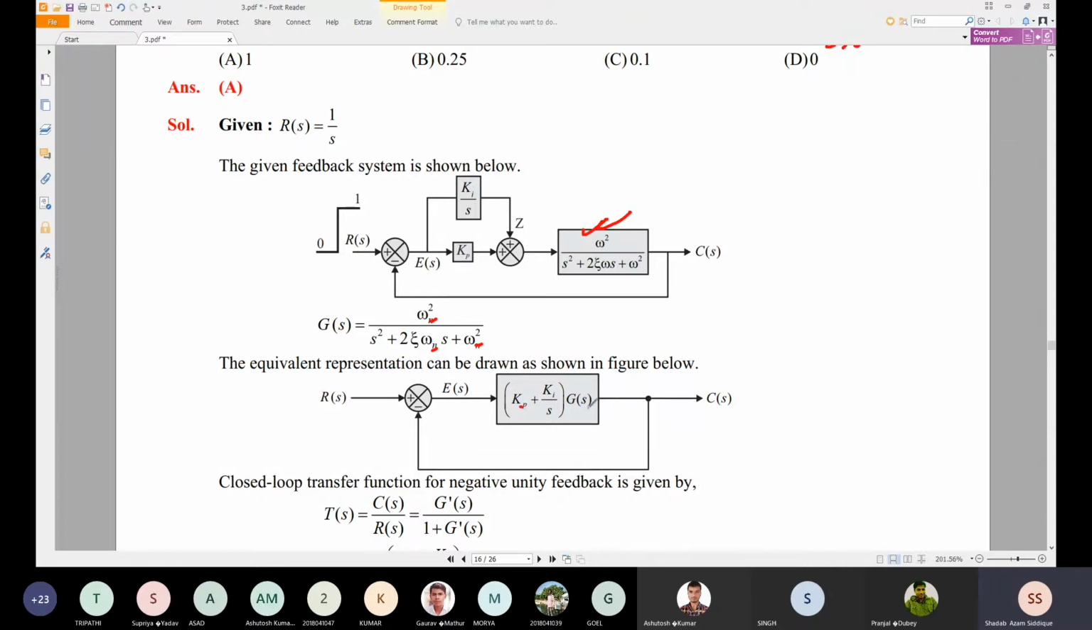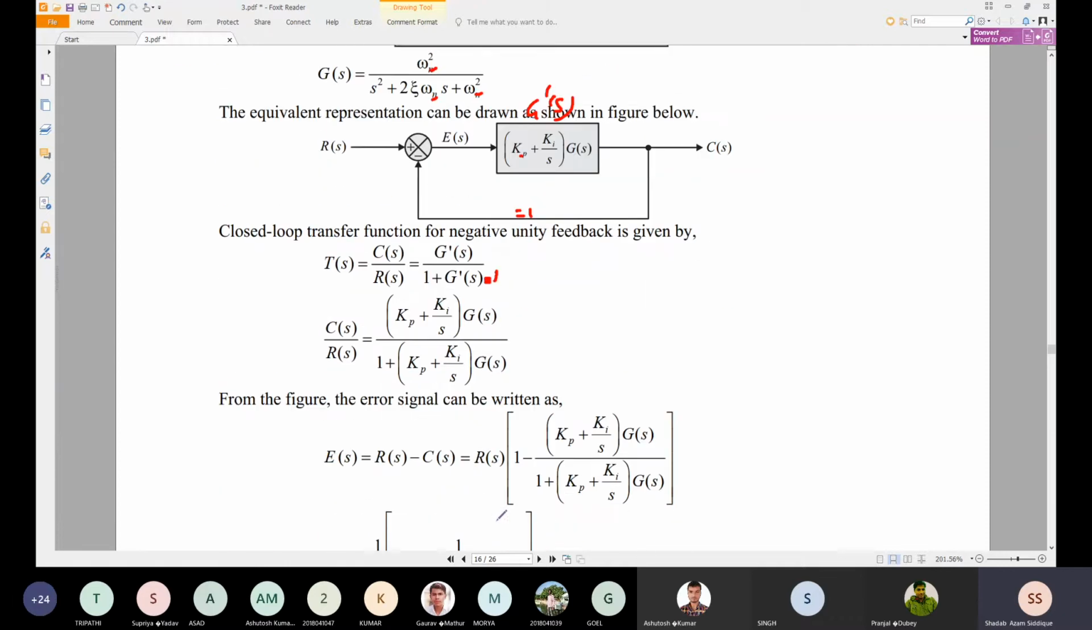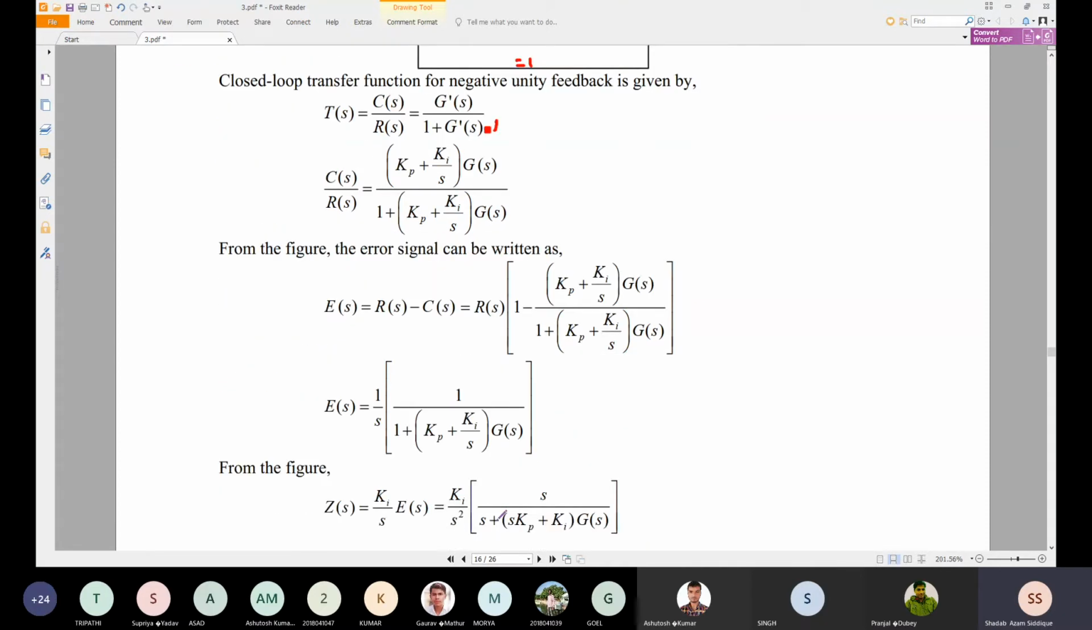Now the transfer function can be calculated. C(s) by R(s) is G'(s) divided by 1 plus G'(s), because H(s) is unity, so it is multiplied by unity here. After substituting, we can find C(s) by R(s), and we can substitute G(s) anytime because G(s) is given: omega squared divided by s squared plus 2 zeta omega s plus omega squared.